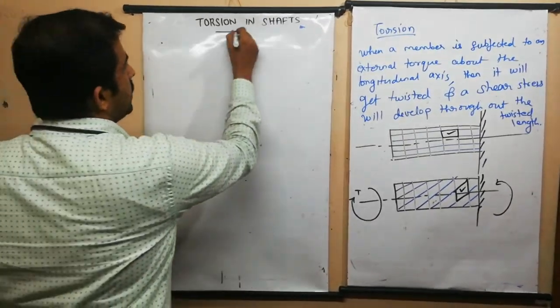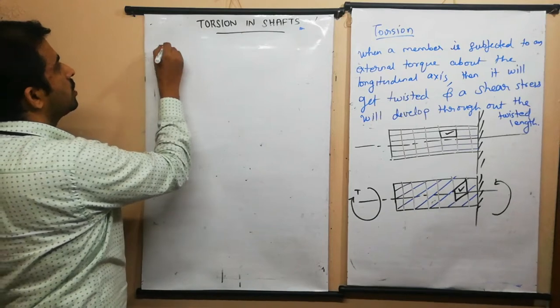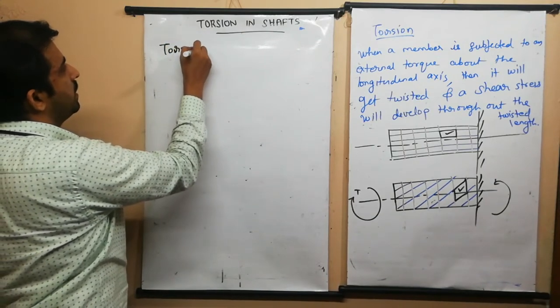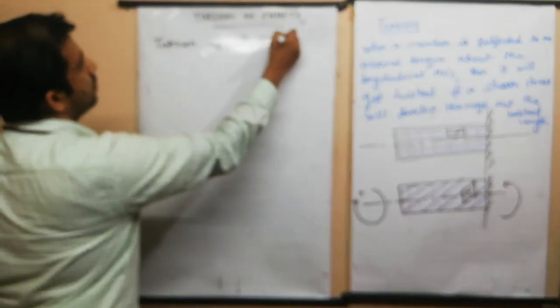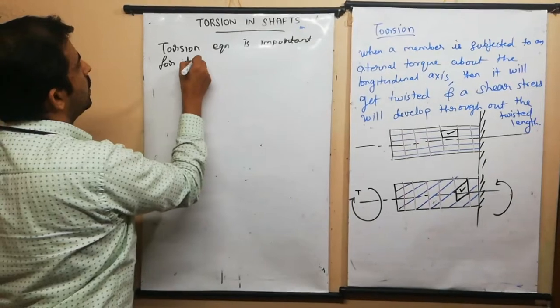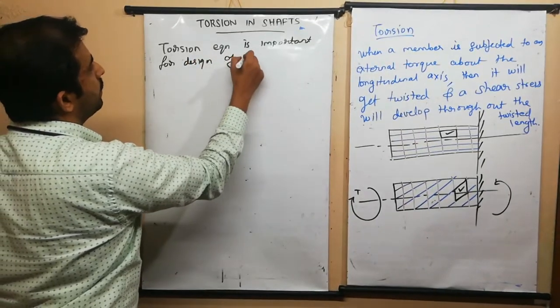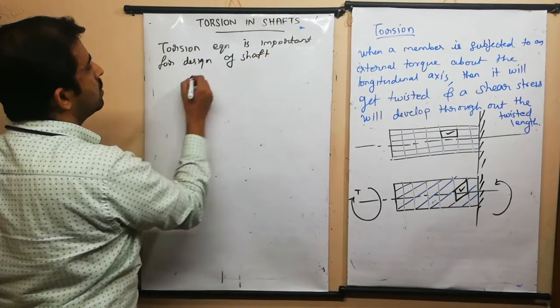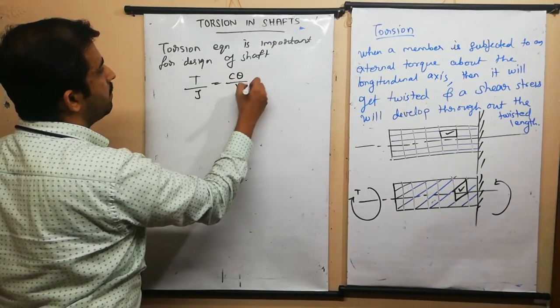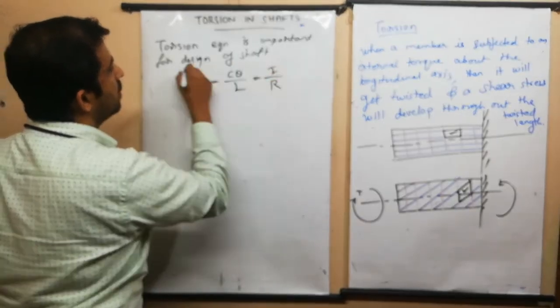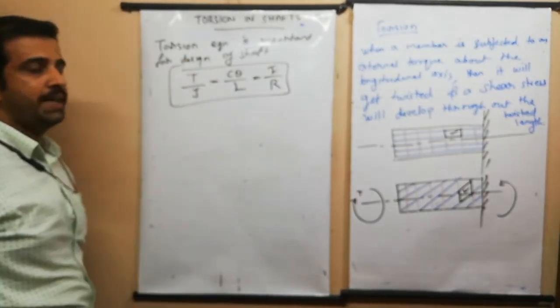For getting the torsion in shaft, the torsion equation is necessary. The torsion equation is important for the design of shaft. So the equation is T by J is equal to G theta divided by L is equal to tau divided by R. So this equation now we will develop.